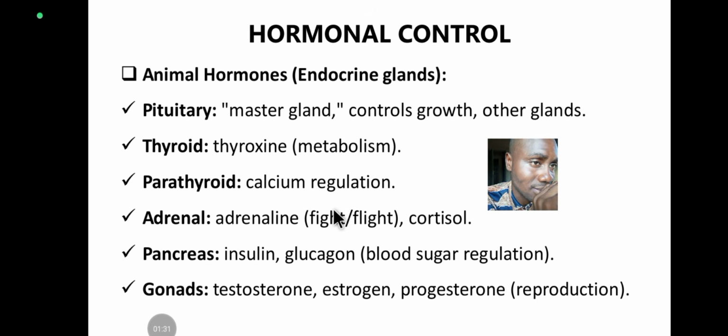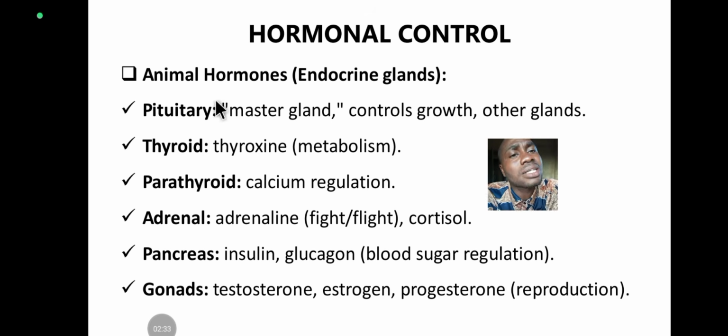When you say their glands are ductless, it means the hormone is not secreted into somewhere through a duct. It's not like the digestive system, where you have the pancreas secreting pancreatic juice into the intestine, or the gallbladder releasing bile into the intestine, or the parietal cells of the stomach secreting hydrochloric acid into the stomach. Those are organs or glands with ducts. When you say the endocrine glands are ductless, it means they don't have any ducts. They are secreted directly into the bloodstream. So that's the hormone definition. All right.